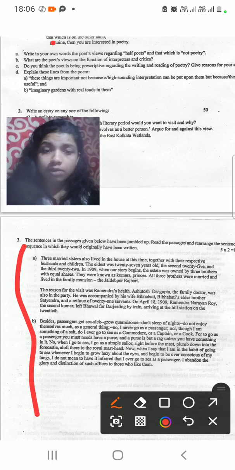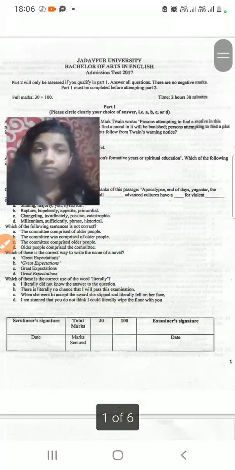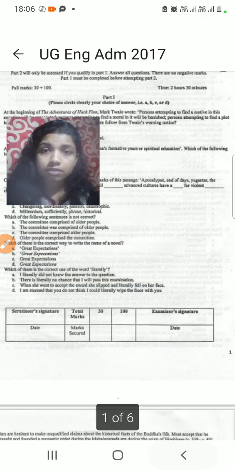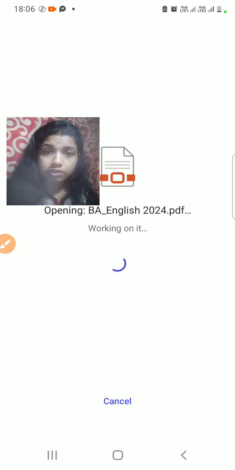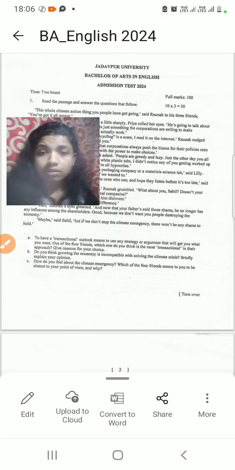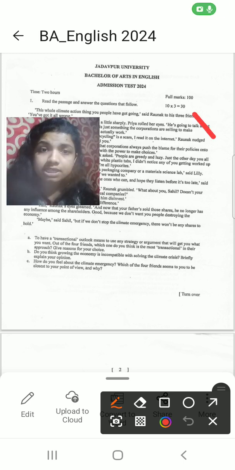First we'll see one recent question paper. Just wait. It's 2024. Here the pattern is the same, no, the passage came first.